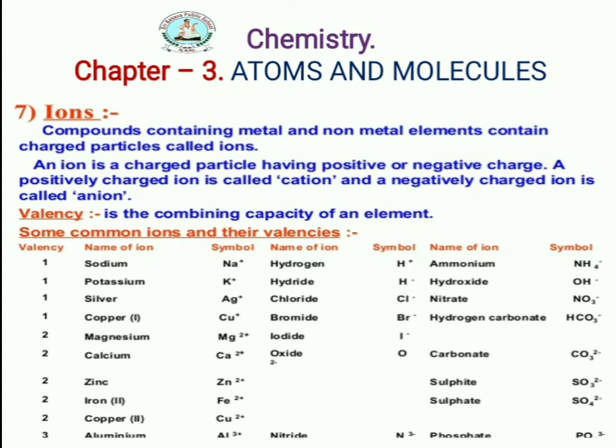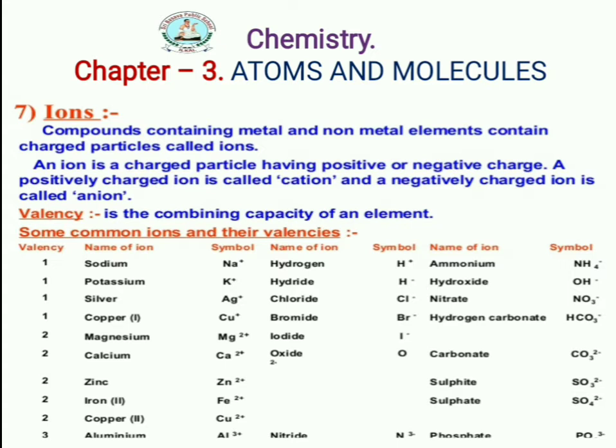Next, ions in compound state: ammonium, NH4+, hydroxide OH-, nitrate NO3-, hydrogen carbonate HCO3-, carbonate CO3 2-, sulfite SO3 2-, sulfate SO4 2-, phosphate PO4 3-.